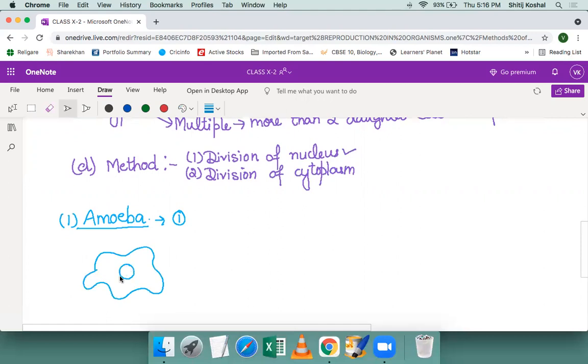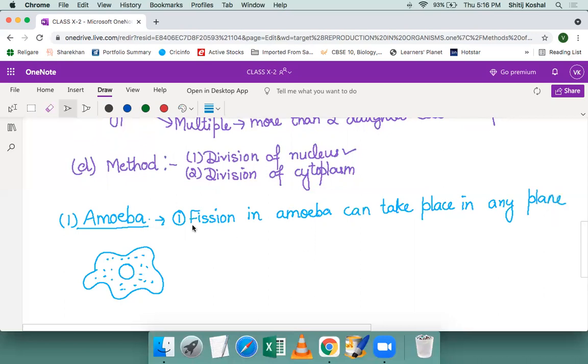It has a very basic body design with single celled body, cytoplasm in it and nucleus in it. Okay. So the fission process in amoeba can take place in any plane.